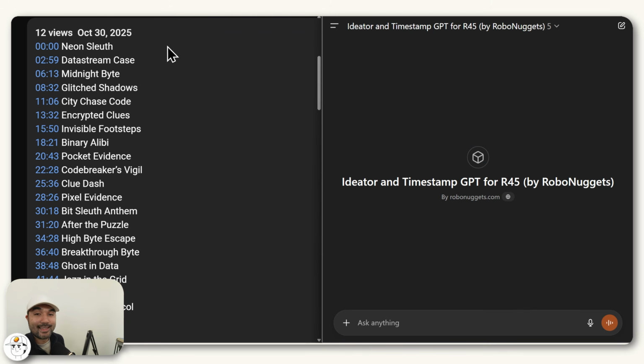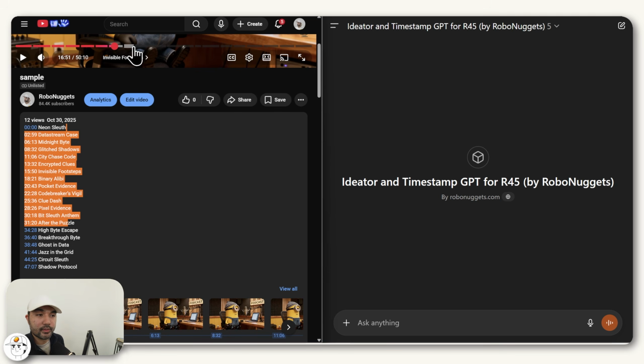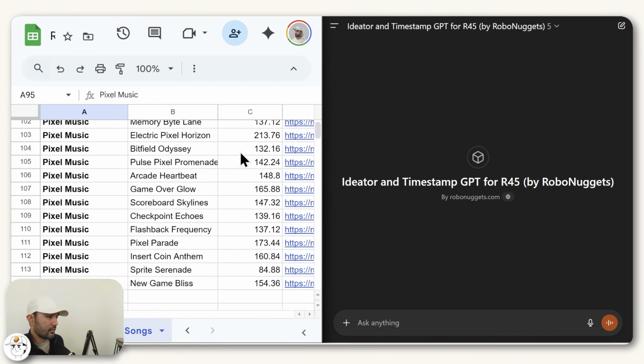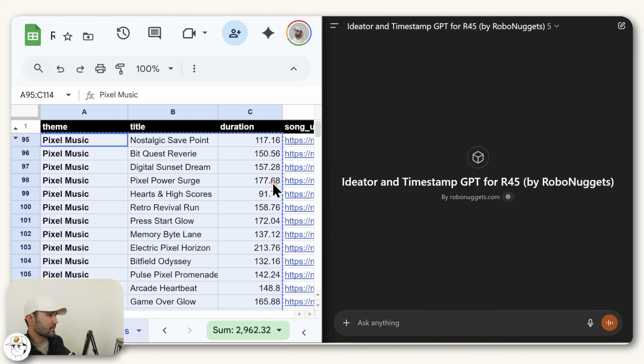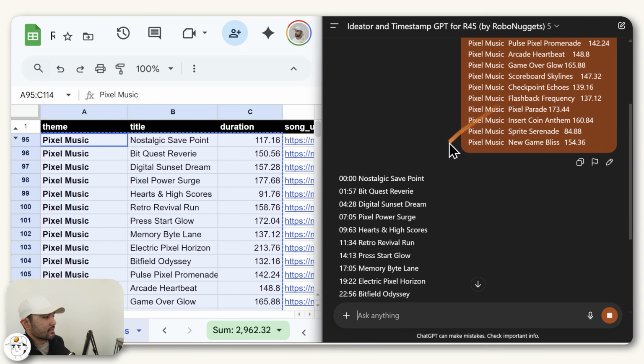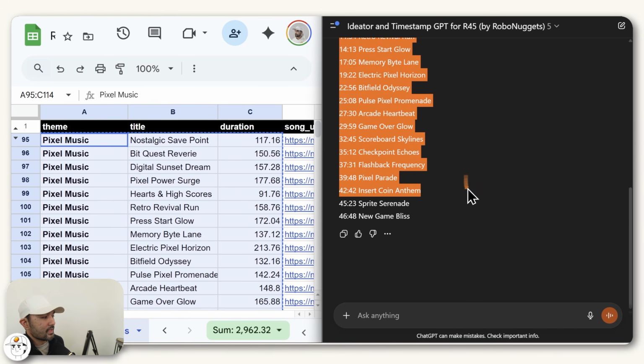And in case you are uploading to YouTube, one useful tip is to add in timestamps, because what that will do is just allow your viewers to select which song they want, which is just a much better experience in my view. So I made this custom GPT for everyone, which if you go back to your songs here, if you just copy all of these columns, including the duration, and paste it here, it will automatically analyze that piece of text and give you the timestamps that you can paste directly in YouTube.